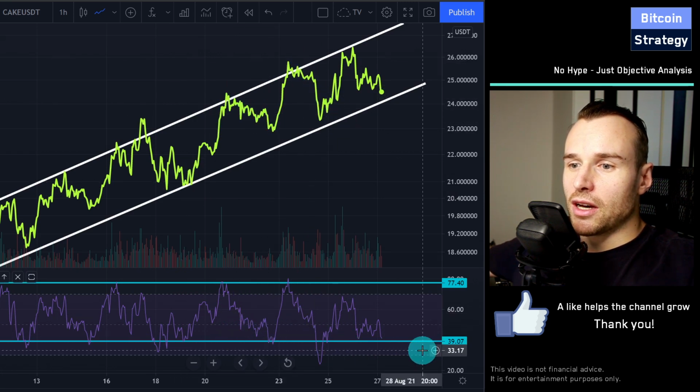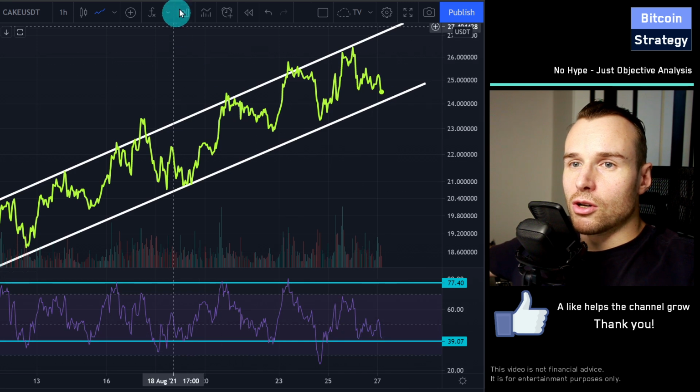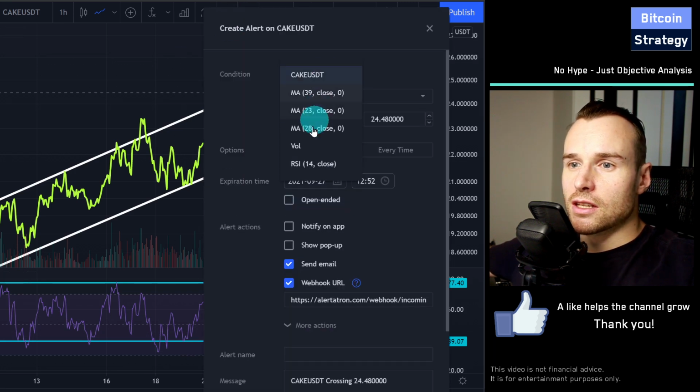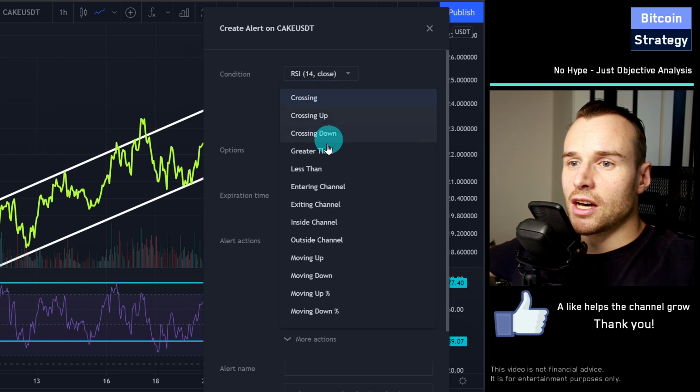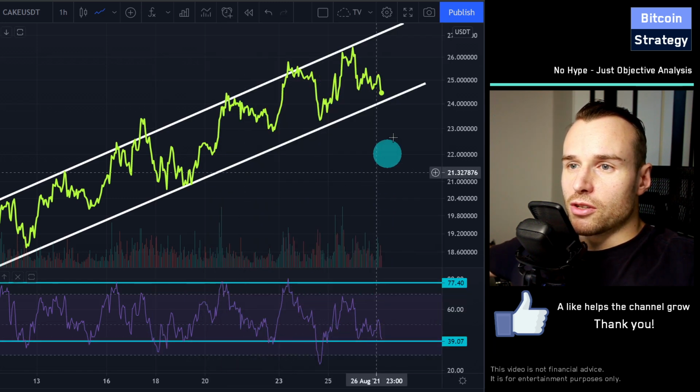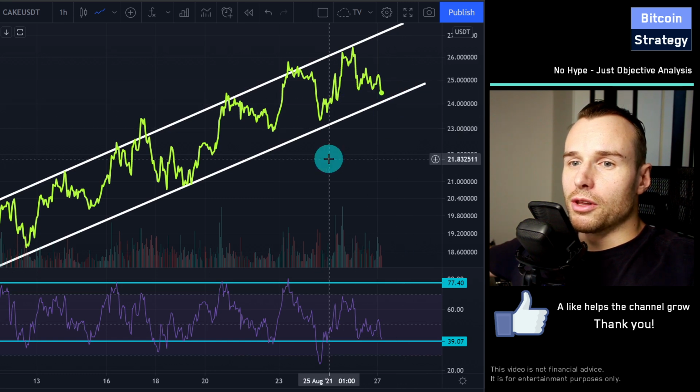You can simply buy whenever we are low here. You can also set an alert. So when you're on TradingView, click here on alert, set the condition as the RSI being below a certain value. Then you can send yourself an email or you can trigger an API call. And so you get automatically notified whenever we are low on the Pancake price.